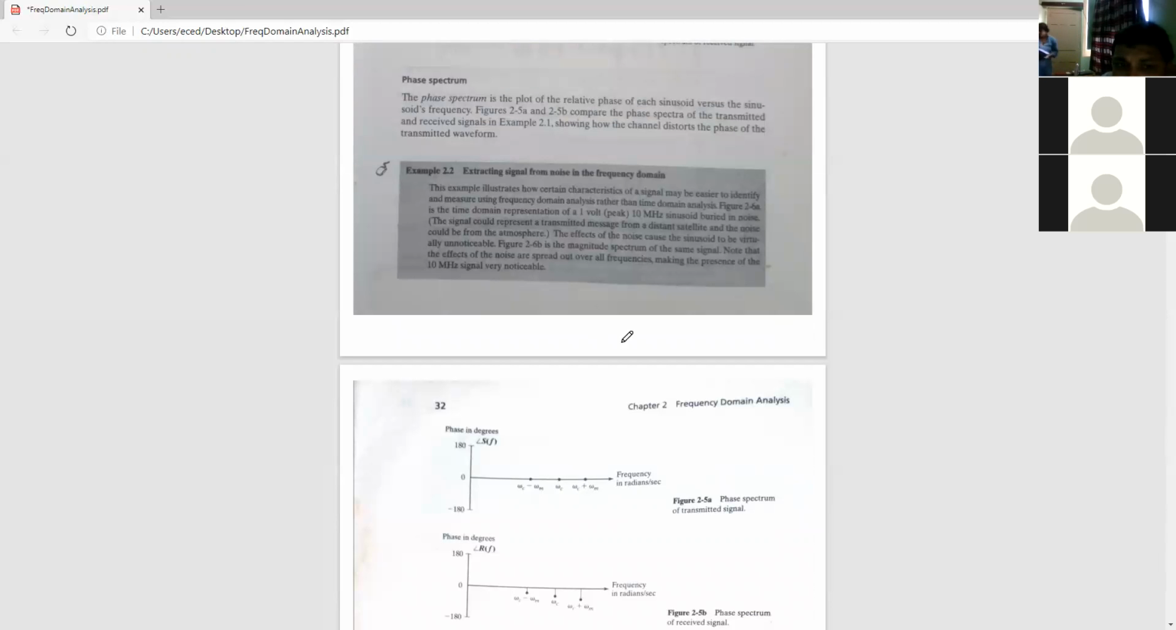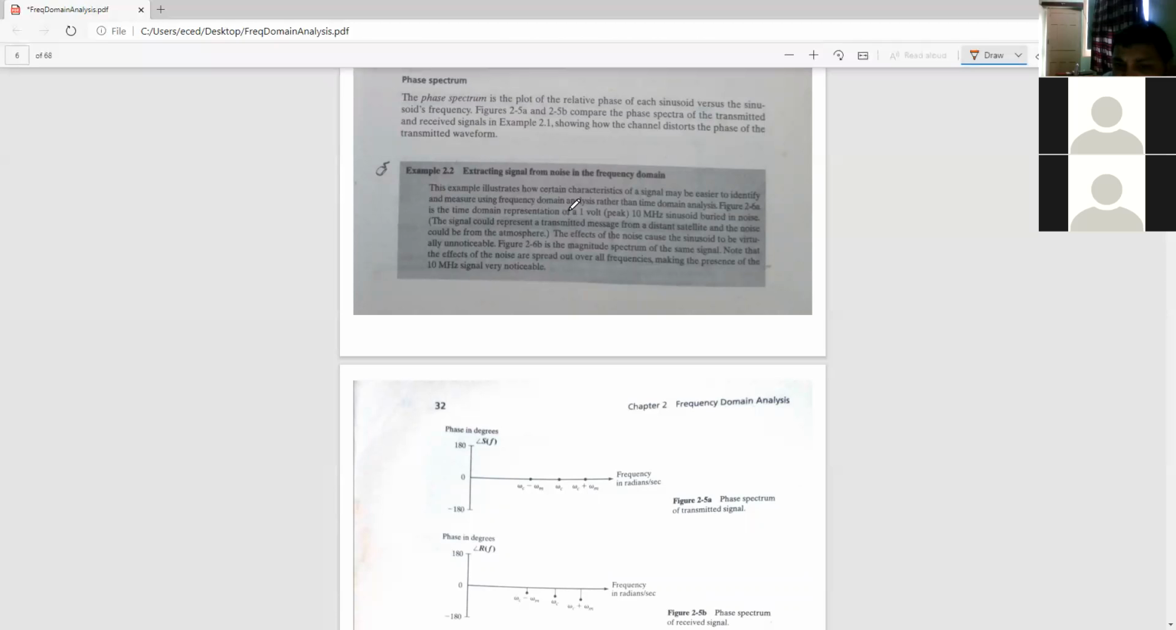That's very clear. Now another question we'll take: extracting a signal from noise in the frequency domain. This example illustrates how certain characteristics of the signal may be easier to identify and measure using frequency domain analysis rather than time domain analysis.